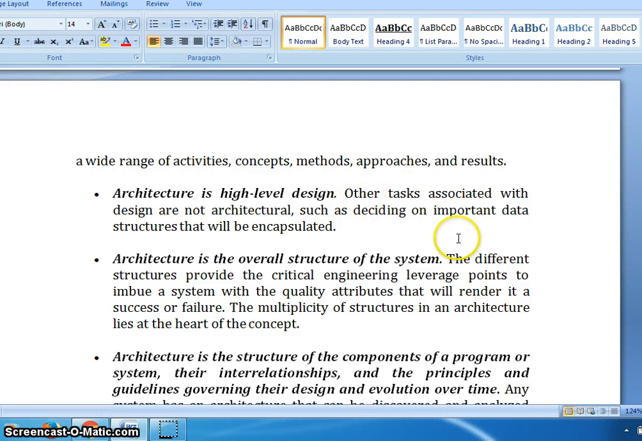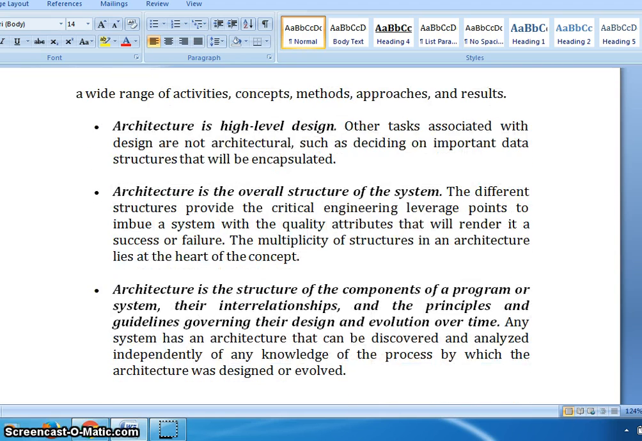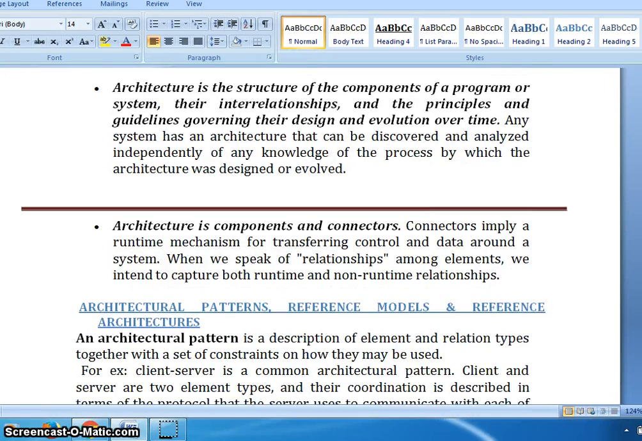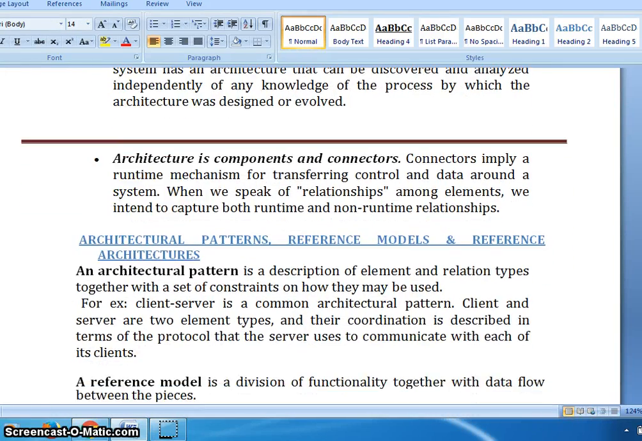Dear students, in the last class we discussed mainly two things: from the definition of architecture, or from the mechanism or phenomenon of architecture, what we can define. Architecture is a high level design and it explains the overall structure of the system. Also it is a structure of components of a program or a system, and architecture is the components and the connectors.